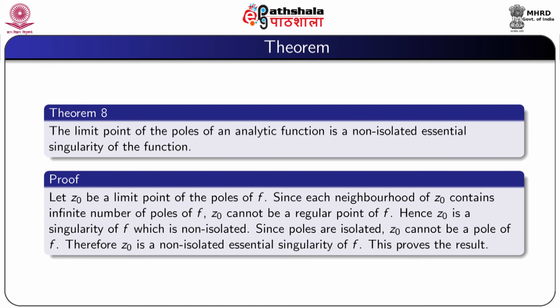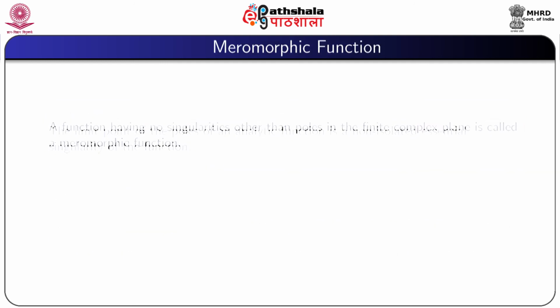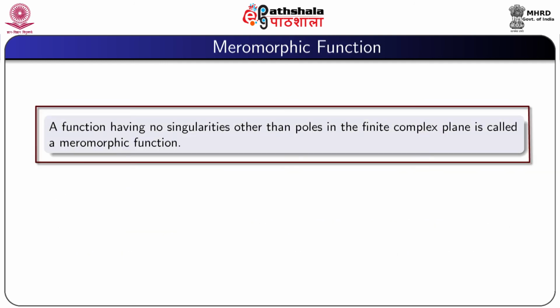Since poles are isolated, z0 cannot be a pole of f. Therefore, z0 is a non-isolated essential singularity of f. This proves the result. Now, we define a function called a meromorphic function. A function having no singularities other than poles in the finite complex plane is called a meromorphic function.